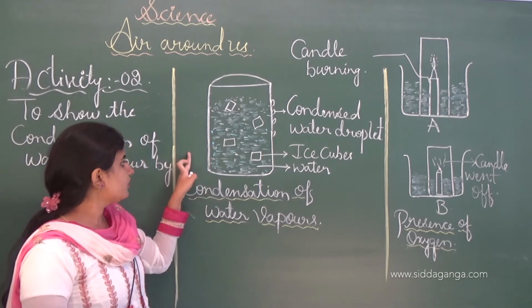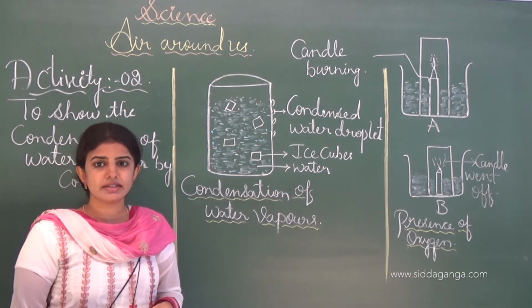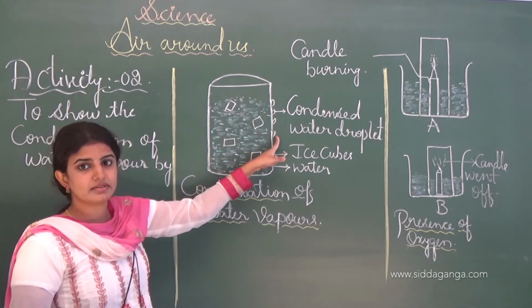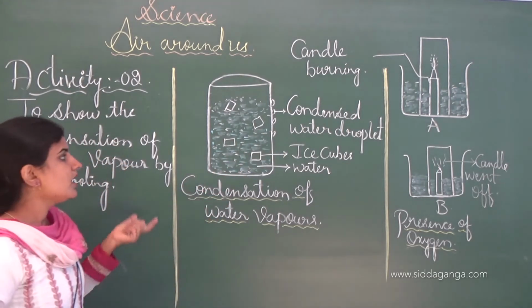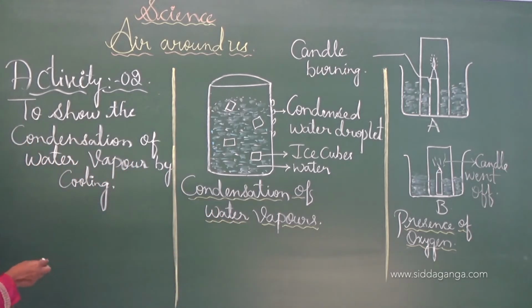When the water vapor comes in contact with this, the water vapor will become condensed, and later the vapor is converted into liquid droplets, and this is how the condensation process takes place. And this is a simple activity you can do at home also.